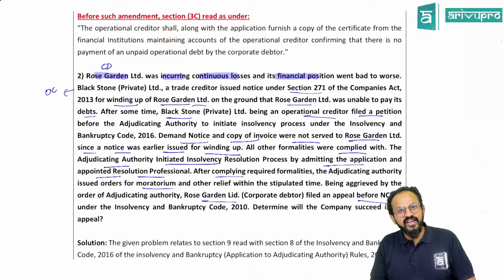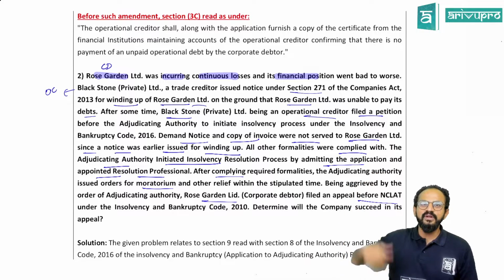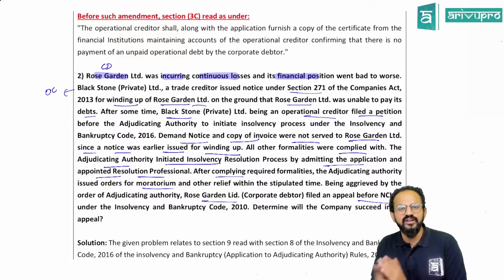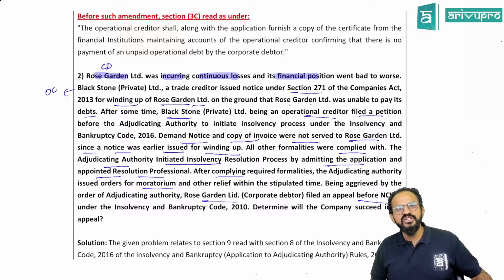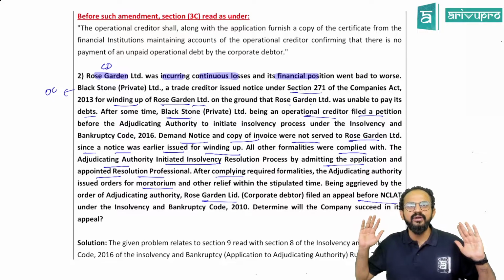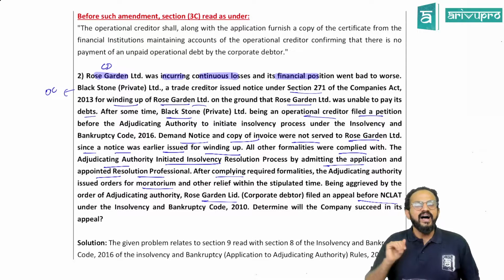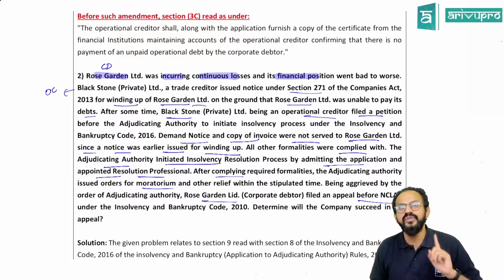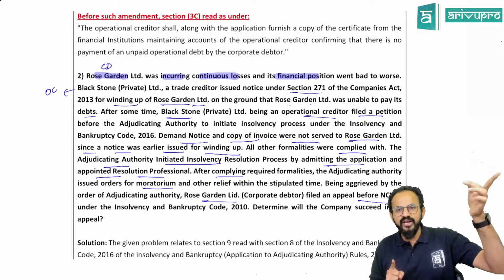So, people, again, this is a real life scenario, a case law. What happened, sir? A company had initiated proceedings under the Companies Act. They felt that was sufficient and started the process under this IBC. Even the NCLT felt that it was sufficient and initiated the process, the moratorium was started, the resolution professional was appointed, everything was started. But after everything started, the corporate debtor filed an application before the NCLAT. After the application was filed, the NCLAT said, no, whatever is given under this Act has to be filed. You should give him a demand notice. That is not given, so that application cannot be considered the same thing.